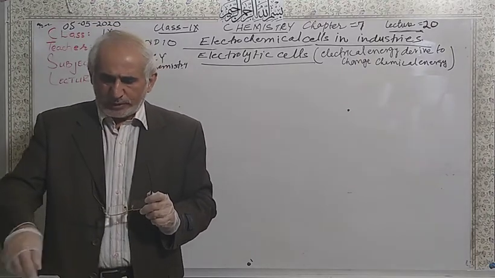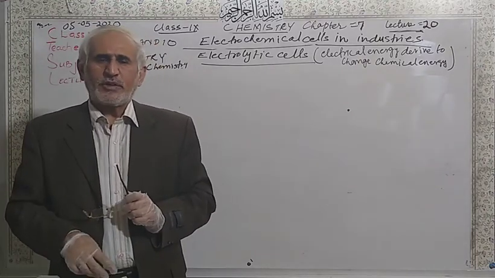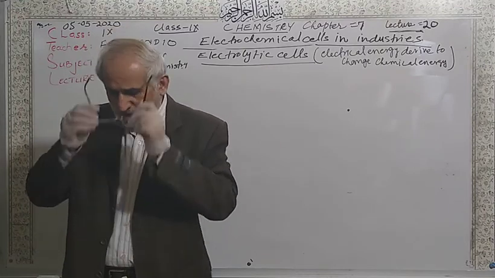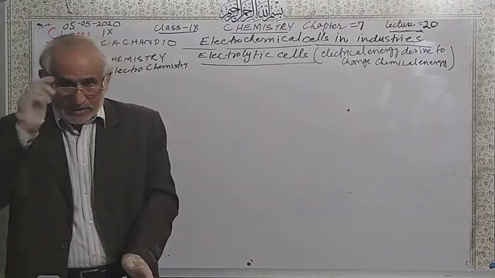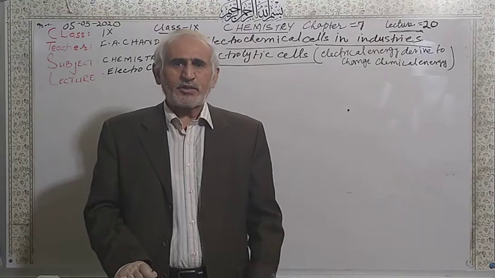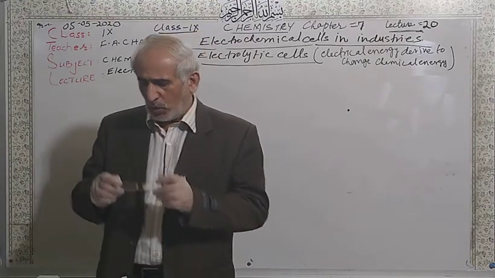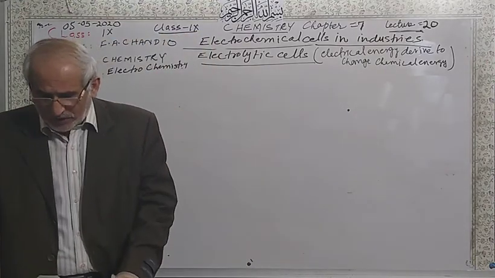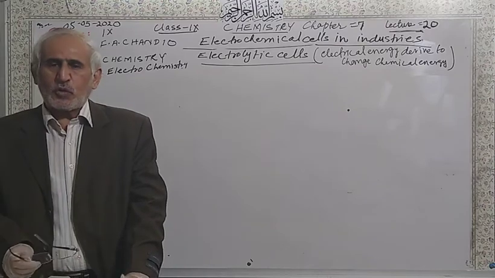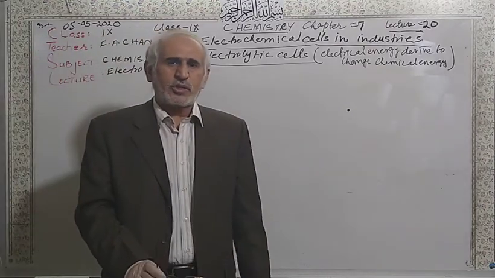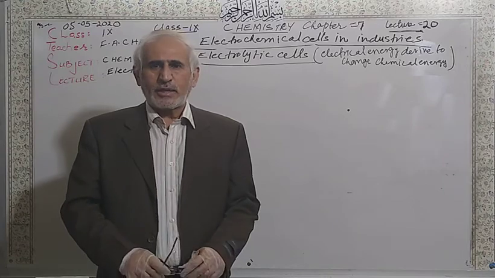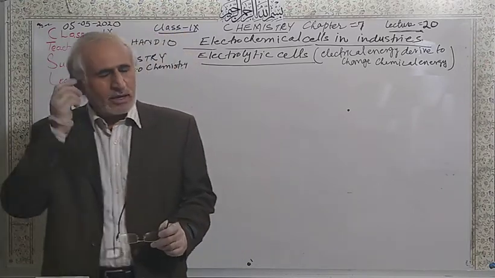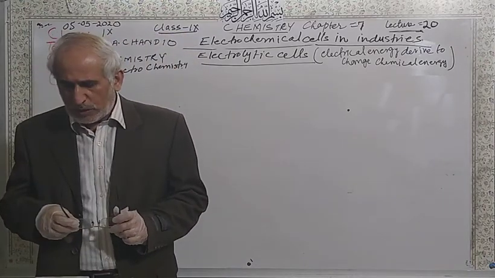In your book, there are 4 uses given. The first use, if you see page number 173 in your grade 9 book, is manufacture of sodium metal from fused sodium chloride. Already I introduced this one when I started the electrochemical cells, fused sodium chloride is going to be used.